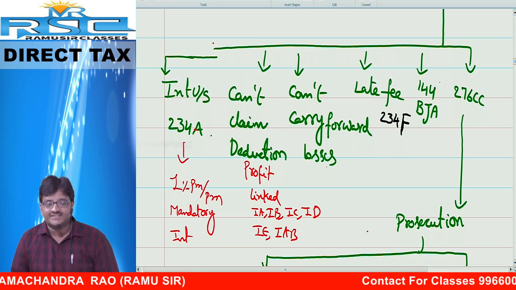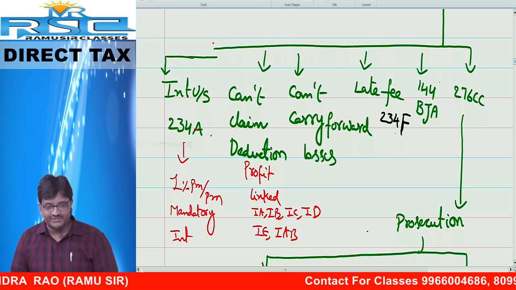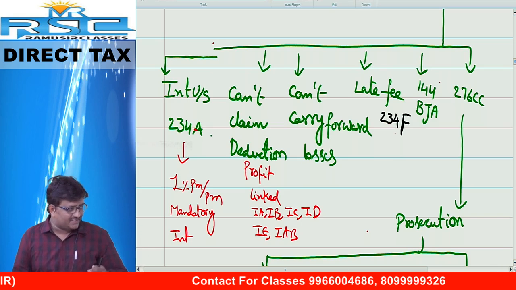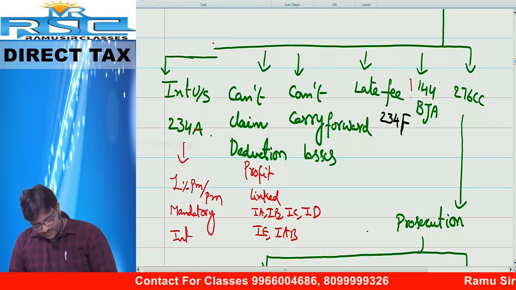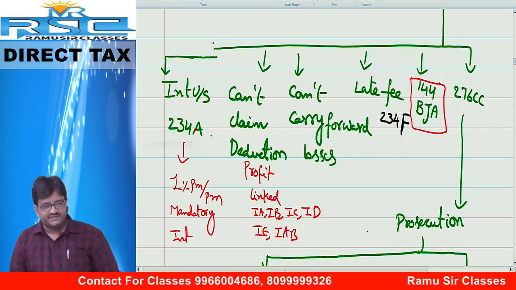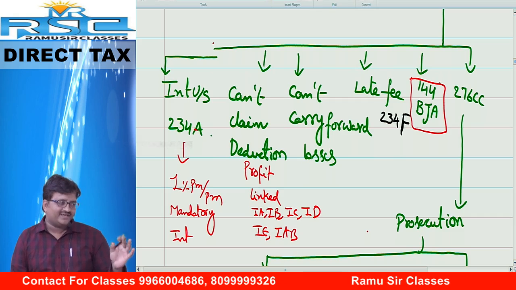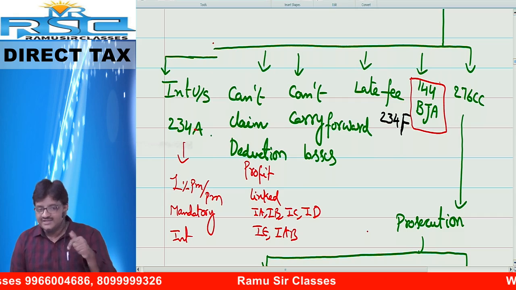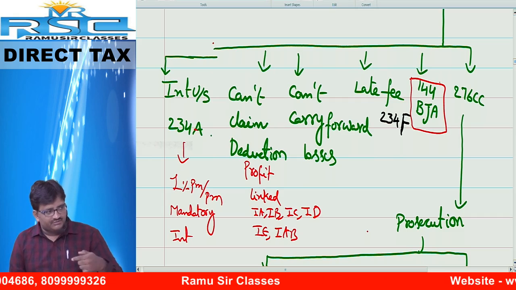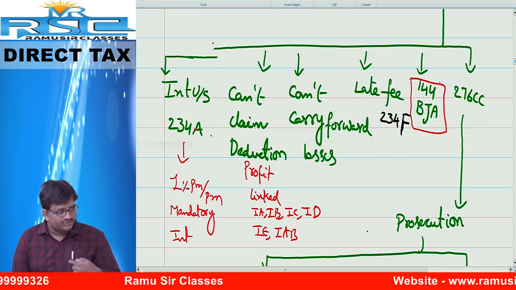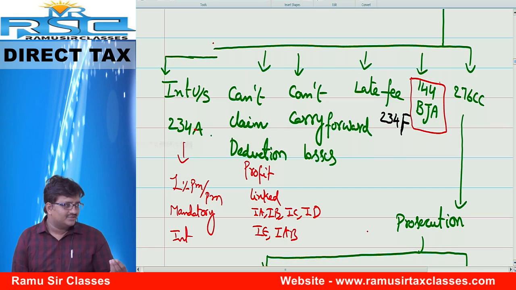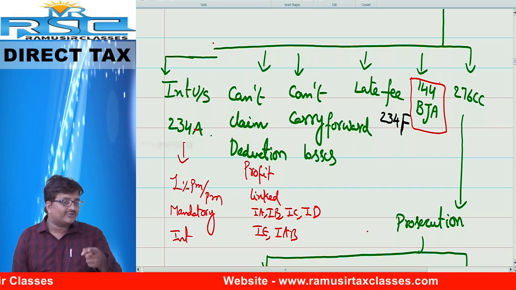Next one. Late fees. Ma'am, how much is the late fees under 234F? 5,000 or 10,000. Depends. I'll let you know. Extra points. Best judgment assessment. I repeat, best judgment assessment. I will tell you. Ma'am, you have not filed the return. But what I need to do when you have not filed the return, I need to do assessment. How can I do the assessment without filing of your return?